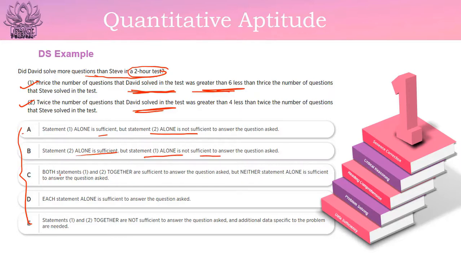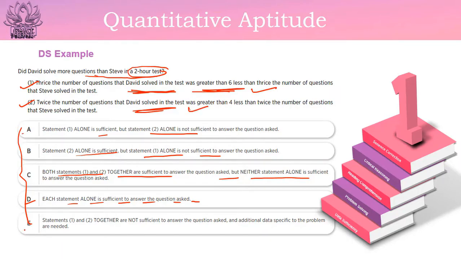Then option C would be both statement 1 and 2 together are sufficient to answer the question asked, but neither statement alone is sufficient to answer the question asked. Now the option D would always be each statement alone is sufficient to answer the question asked. That is, you can get the answer from this statement alone also or from this statement alone also.